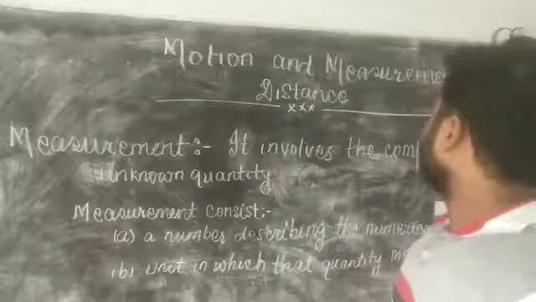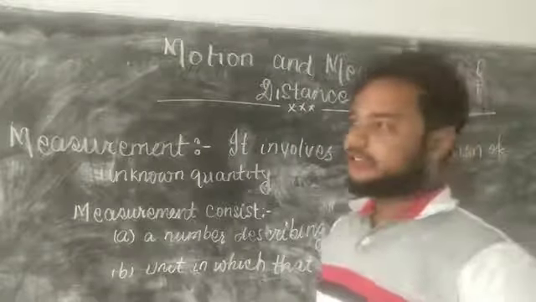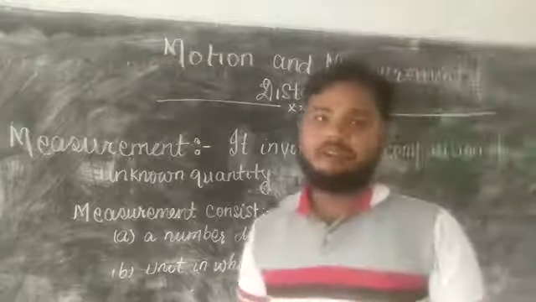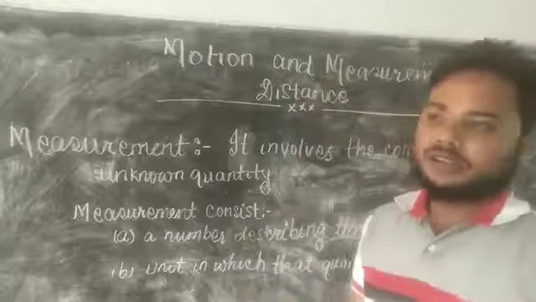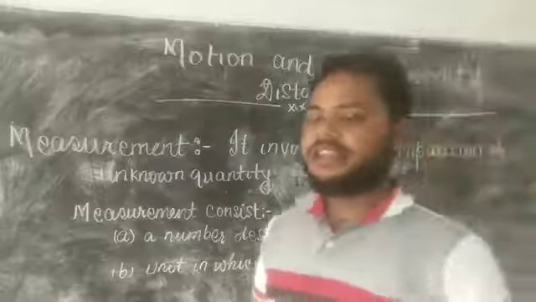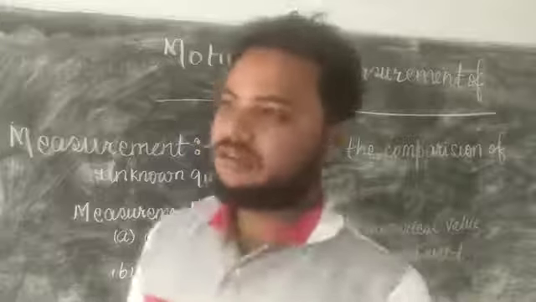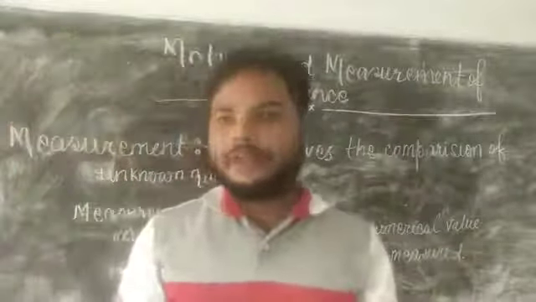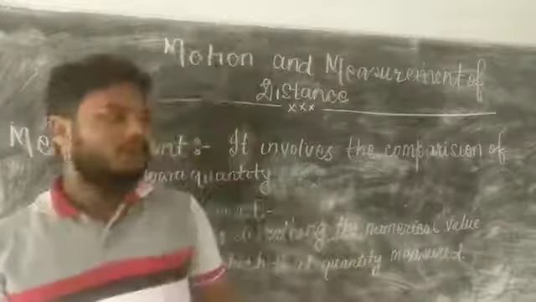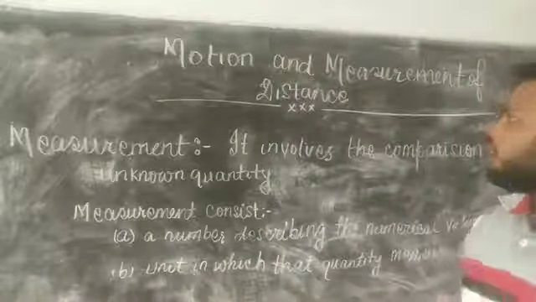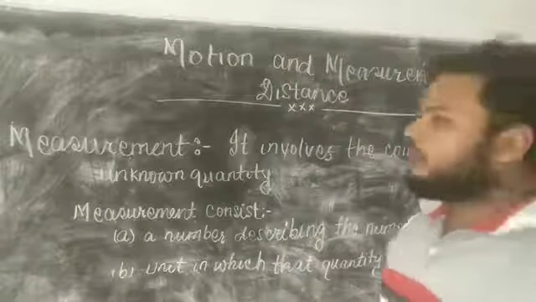Next point, measurement of distance. Each and everything needs measurement. In science, everything is told to us according to experiment, rule, and law. The same thing applies to measurement of distance.